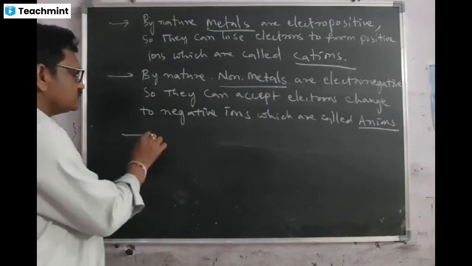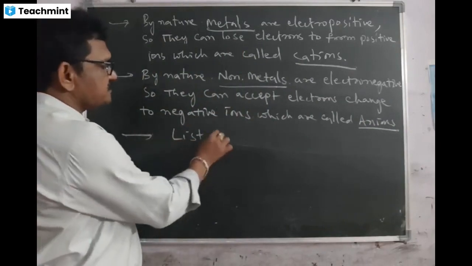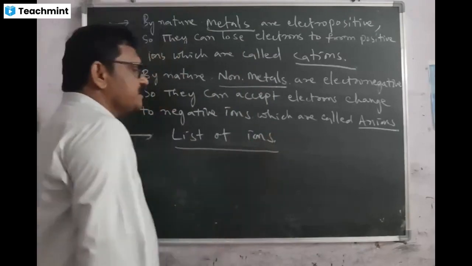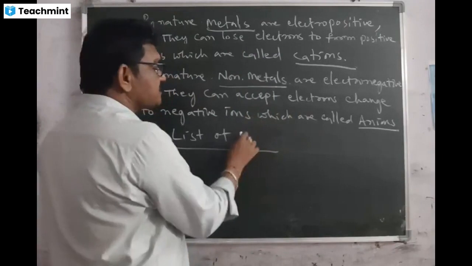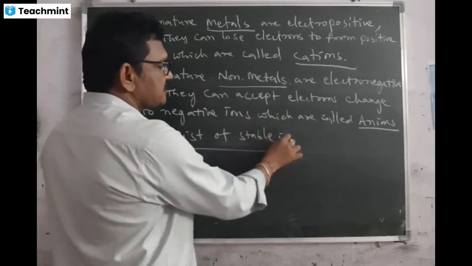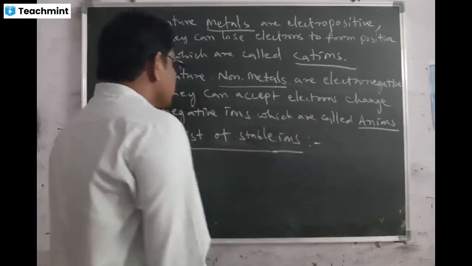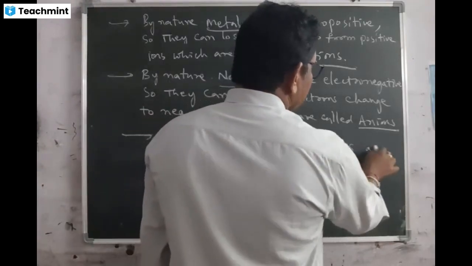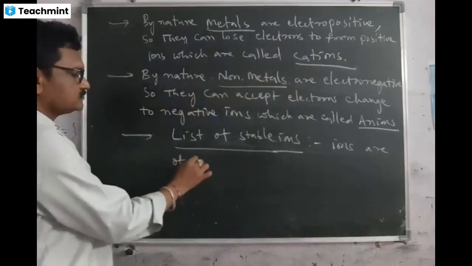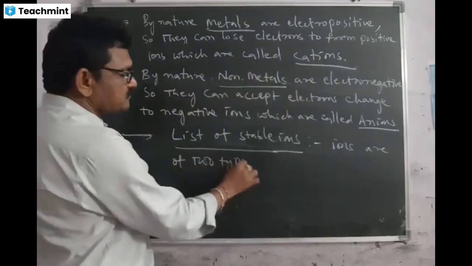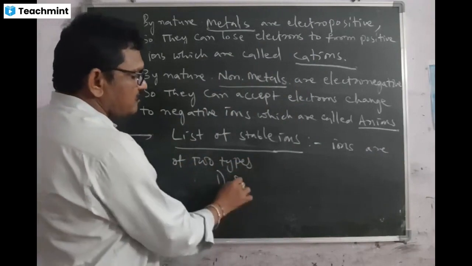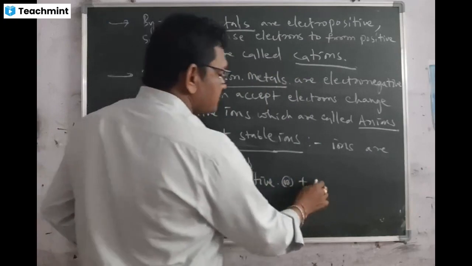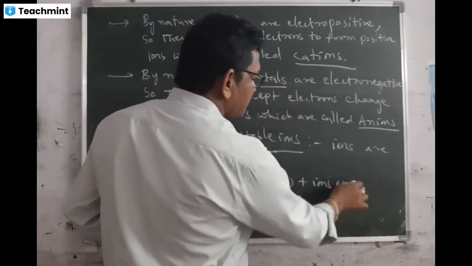So then we are going to study the list of ions. Okay. List of what ions we are going to study? List of stable ions. Ions are two types. Just now I said ions are of two types. Number one, positive ions, which are also called cations.